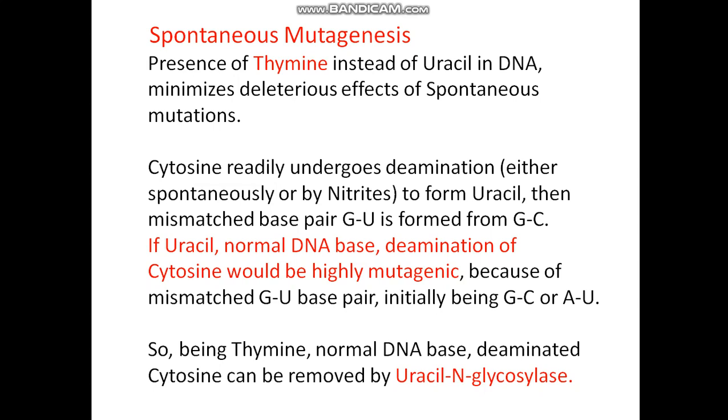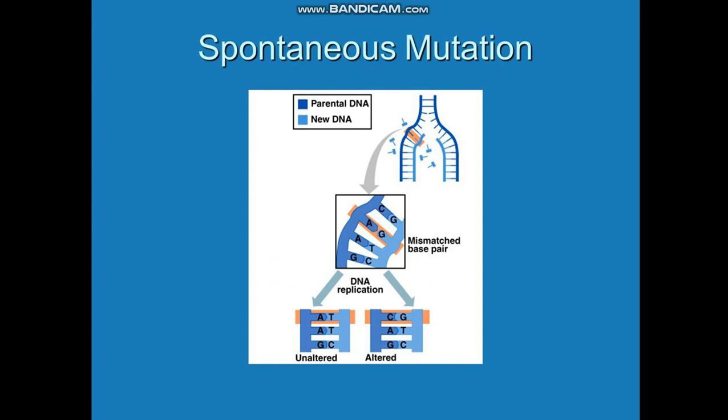If uracil pairs, then GU is formed, guanine and uracil instead of guanine and cytosine, and that is a mismatch base pair. If uracil were a normal DNA base, then deamination of cytosine would be highly mutagenic. Because thymine is the normal DNA base, deaminated cytosine is removed by the enzyme uracil glycosylase. Spontaneous mutation.